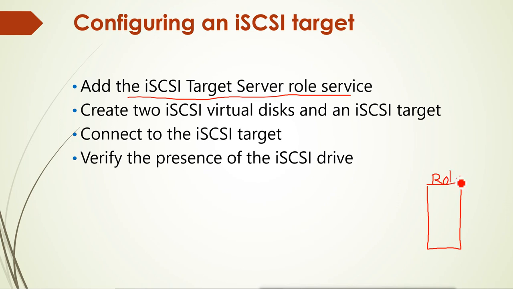Now after installing the role, we will create the iSCSI virtual disk and an iSCSI target. What is it going to do? It is going to share the directly attached storage. That means the storage which is directly connected to this server, like the hard disk connected to this server. We are going to share the storage from that hard disk. So what it does is actually create the virtual disk.